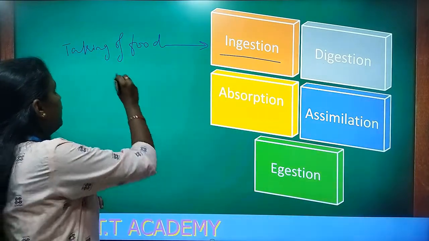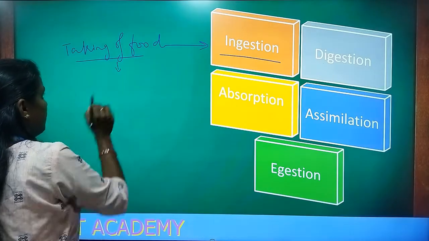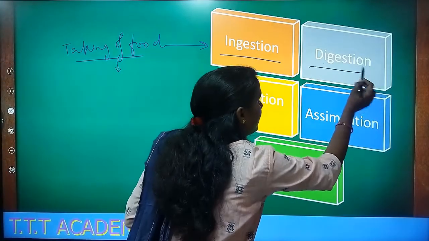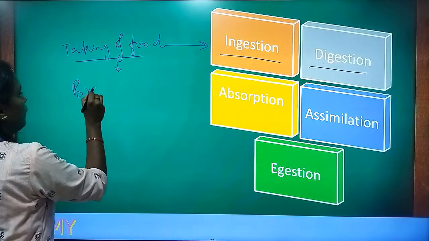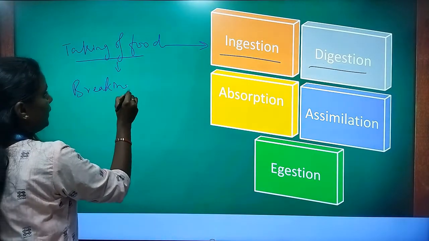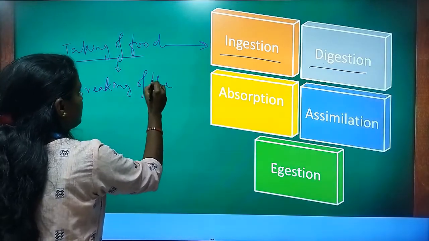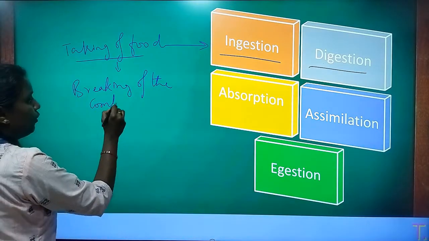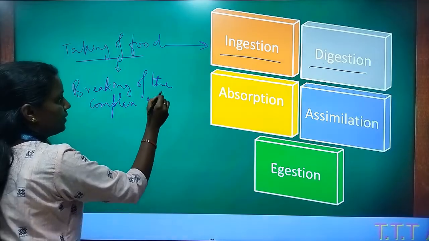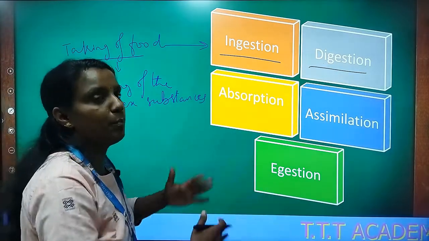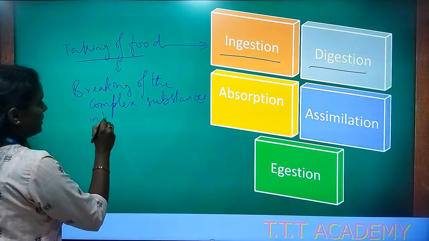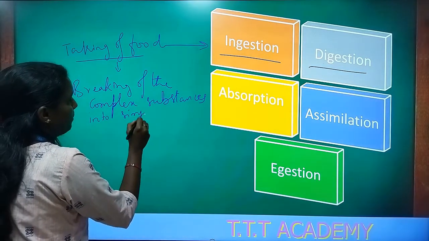Then when the food enters the body, it has to get digested. Digestion is nothing but breaking of complex substances into simpler particles.